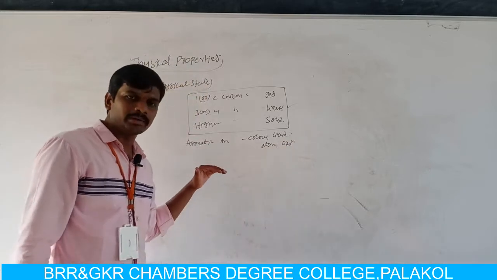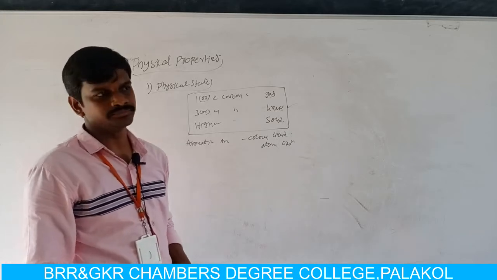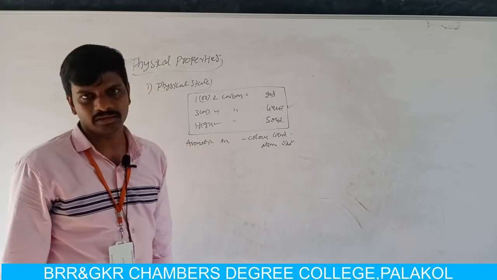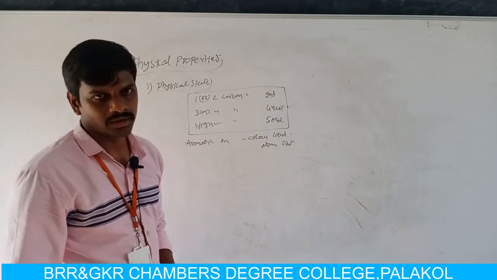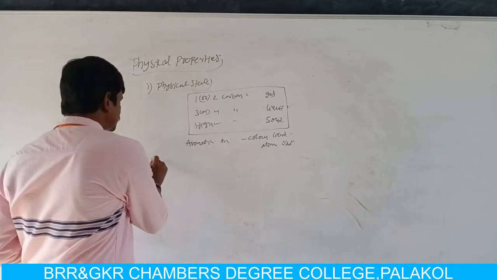Aniline, that means aromatic amines, undergoes atmospheric oxidation, so they get some color. This is about physical state.